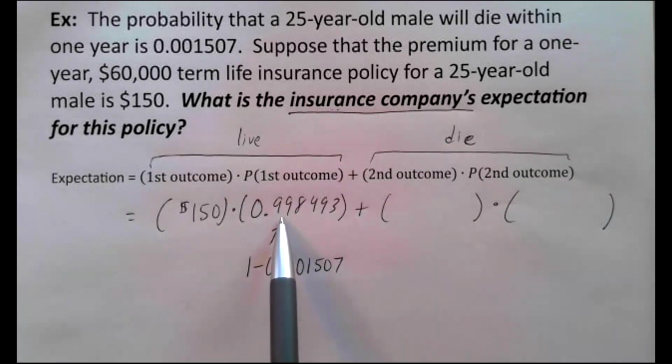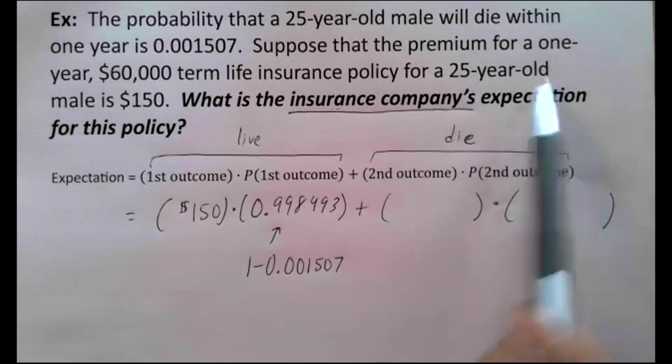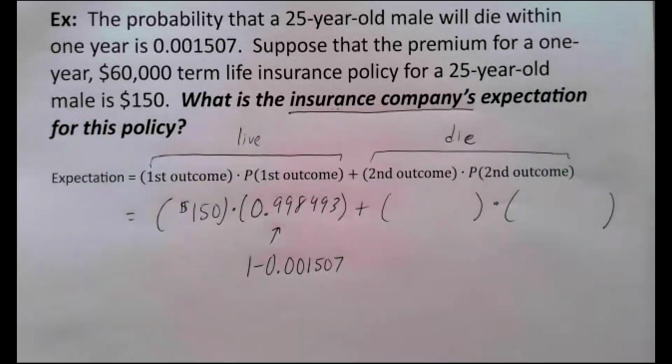I mean, there's over a 99% chance. That's almost 100%, but there's over a 99% chance that the person's going to survive the year. I mean, they're a 25-year-old male. Of course, it's a very high chance they're going to survive the year. So what that means is more than 99% of the time, the insurance company simply makes $150 off this deal. That's almost 100% of the time, right?